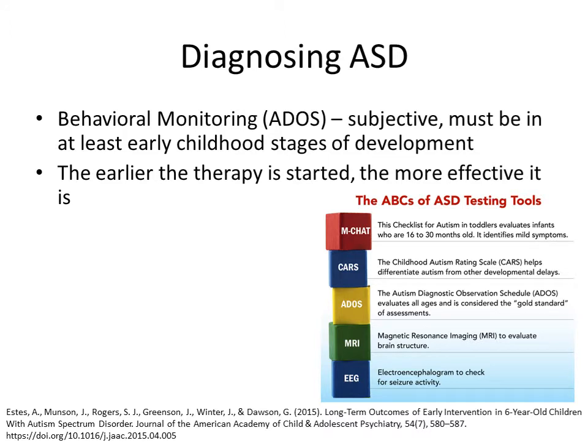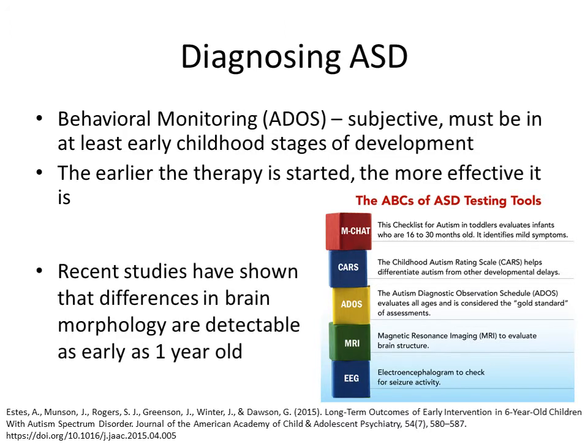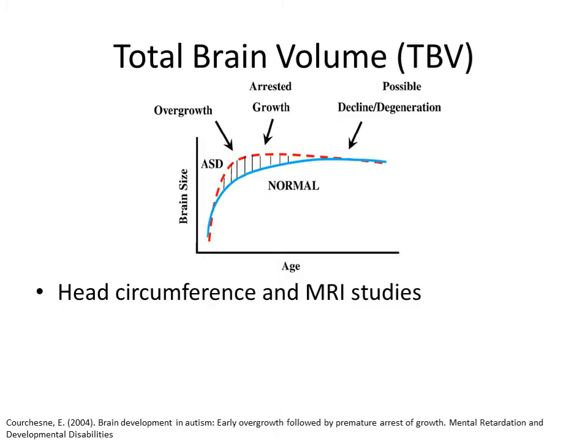Meanwhile, studies show that the earlier the therapy is started, the more effective it is, and studies have also shown that differences in brain morphology between autistic and normal children are detectable as early as 1 year old. The goal of this project is to review these morphological differences, and hopefully people can use this information, as well as MRI brain scans, to diagnose autism in infants.